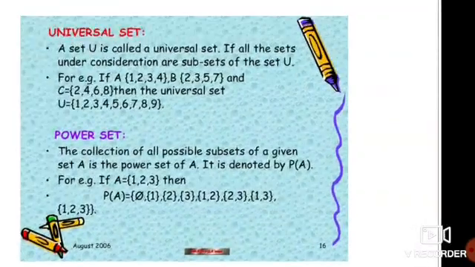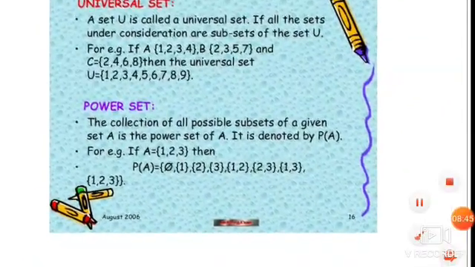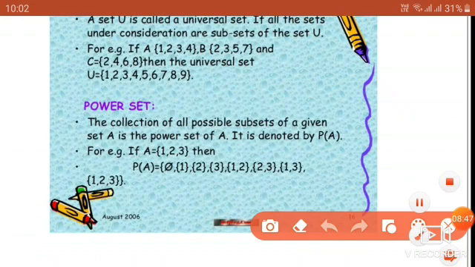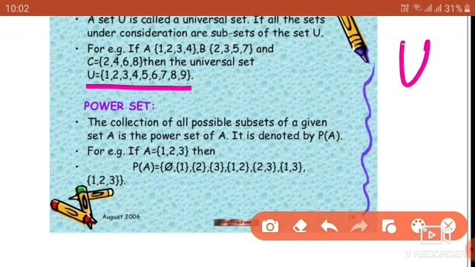Next, what is the universal set? The universal set is the set which contains all the subsets. For example, if you take the universal set 1 to 9, and I write some other subsets A, B, C, all those subsets should contain elements from this set U. The universal set is represented by capital U. So the universal set is the whole set.